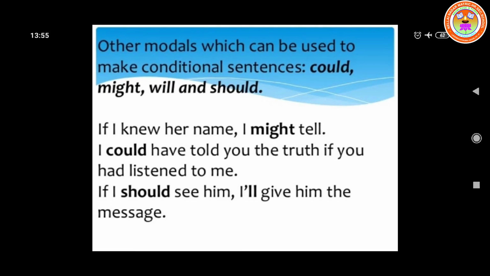Next, other modals which can be used to make conditional sentences: could, might, will, and should. If I knew her name, I might tell. I could have told you the truth if you had listened to me. If I should see him, I will give him the message. So these are also other modals.